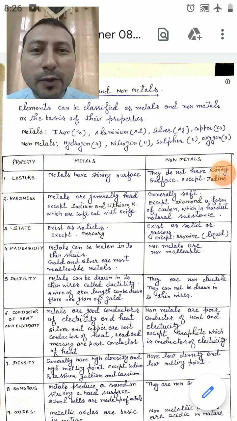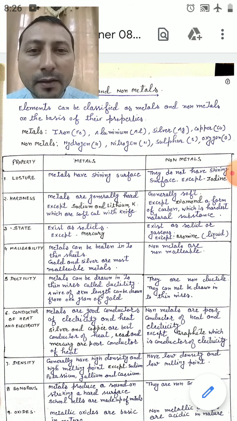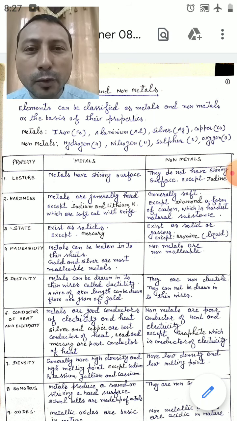Good morning, students. Today we are going to talk about another very interesting topic of your book, that is materials, metals and non-metals. Generally, when we look around, even in your house or in your school, you can see different kinds of objects which are made up of different types of materials.